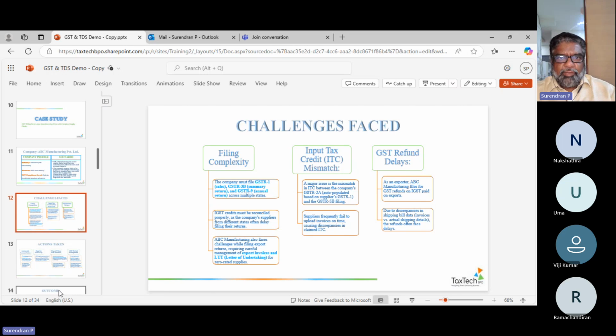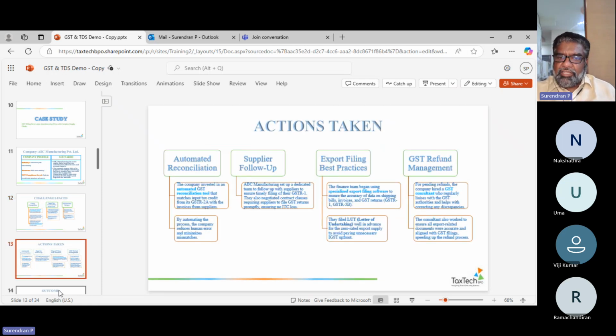Already you have paid for the particular product or service, you have made the payment for the taxes. Then you can't pay again, which means it becomes double. So what happens is you can claim. Of course, you will pay, but you can claim it back, right? So here, ABC company will have major problems on filing complexity. Second, they will have a mismatch on their input tax credit. Third one, they will have delay in the refunds, right? Either GST or TCS or whatever the case, they will have delay in these things.